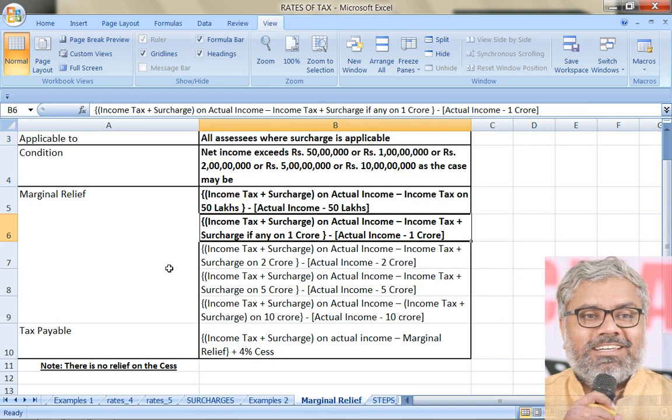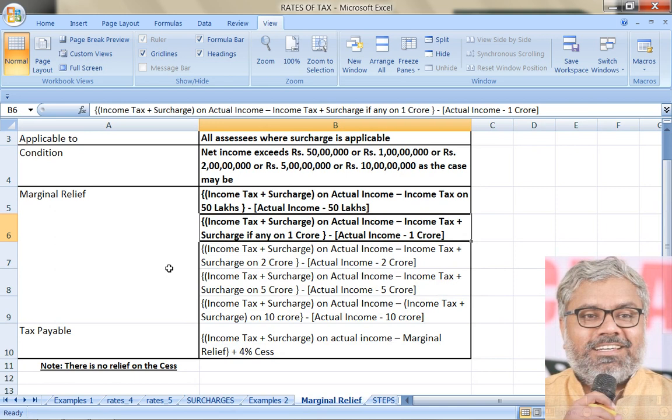Income tax plus surcharge, if any, on 1 crore. Will there be any surcharge on 1 crore in case of firm, LLP, cooperative society, local authority, domestic company, or foreign company? No. That means, where it is applicable, only for individuals is there a surcharge on 1 crore also.